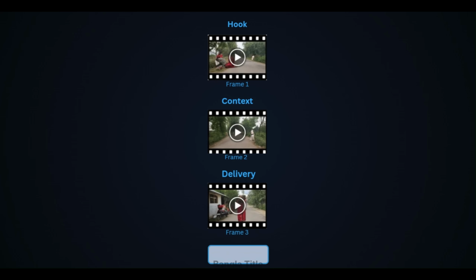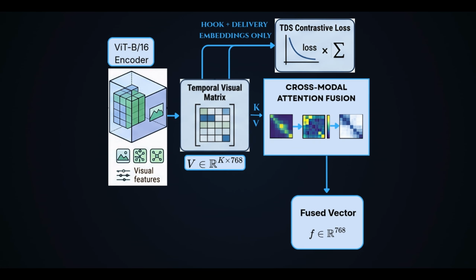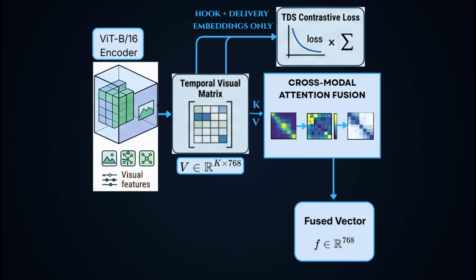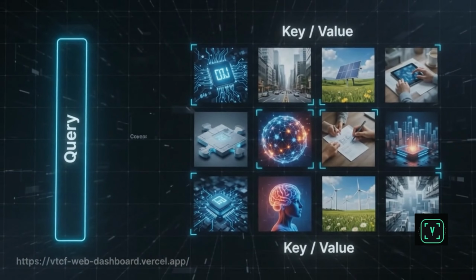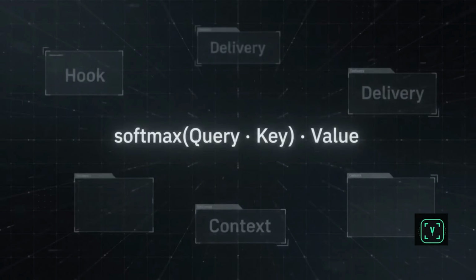We extract visual features across 3 temporal stages: hook, context, and delivery. But how do we extract those features? By using a vision transformer, ViT-B 16, while simultaneously processing the Bangla title through a BanglaBERT encoder to convert the title text into dense contextual embeddings. These visual features are then mapped into a temporal matrix, where we calculate temporal divergence loss between the hook and delivery embeddings. The text query then drives cross-modal attention fusion to align title intent directly against actual video progression.